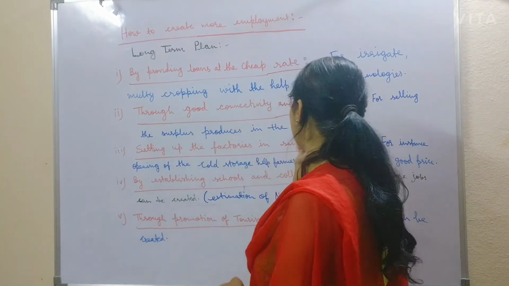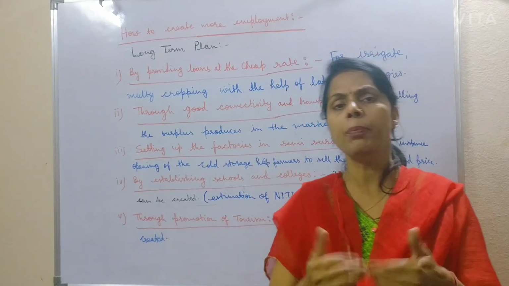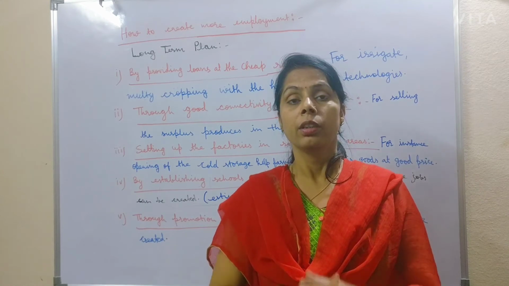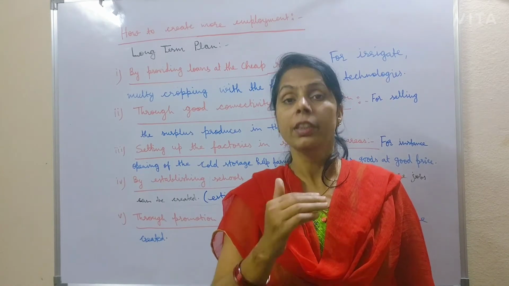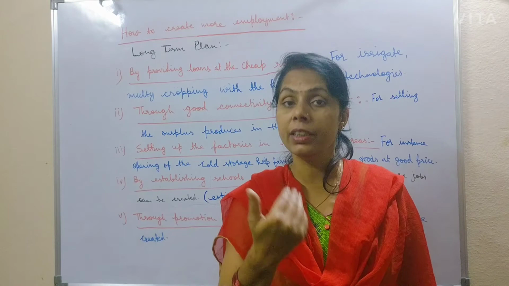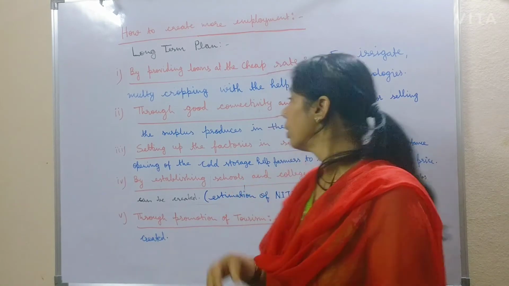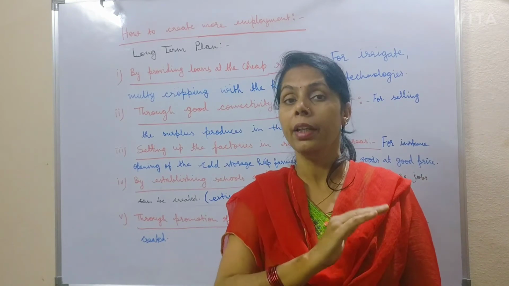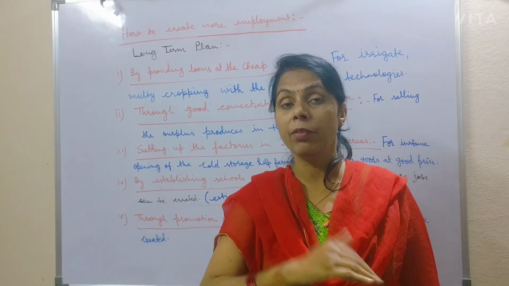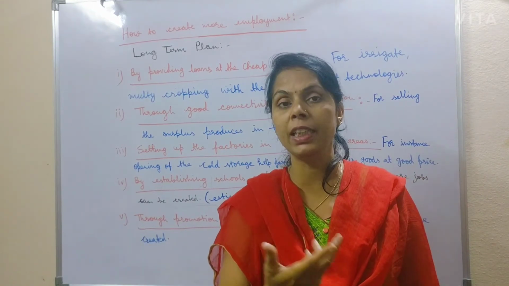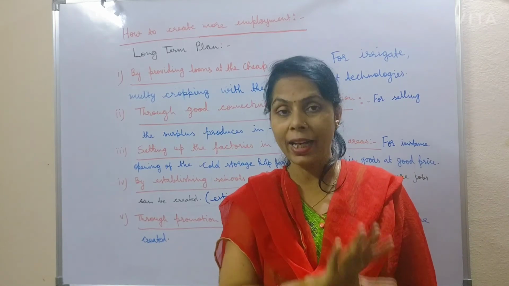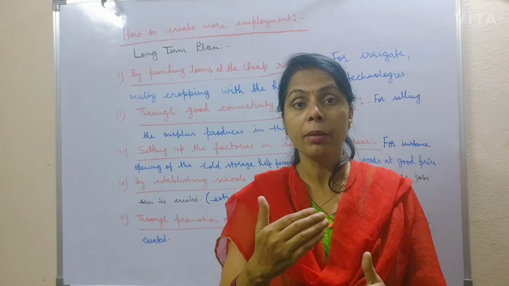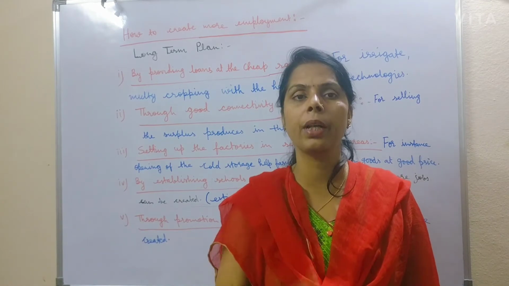Through good connectivity and transportation. Suppose a farmer produces a good amount of grain. The farmer will need a market for selling his items. So if the government constructs good roads in rural areas and provides transport facilities to the farmers at a cheap rate, then it will help create more employment in rural areas.